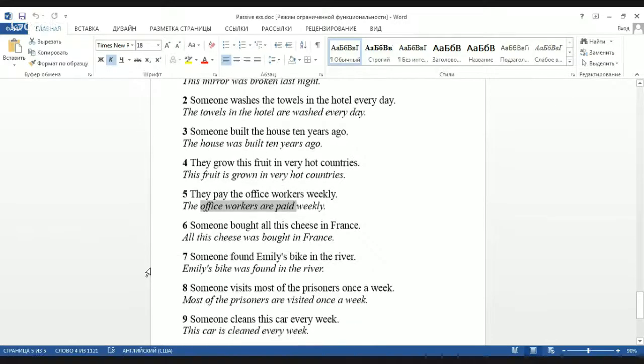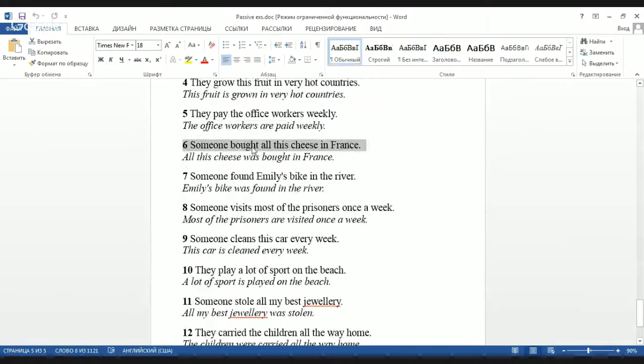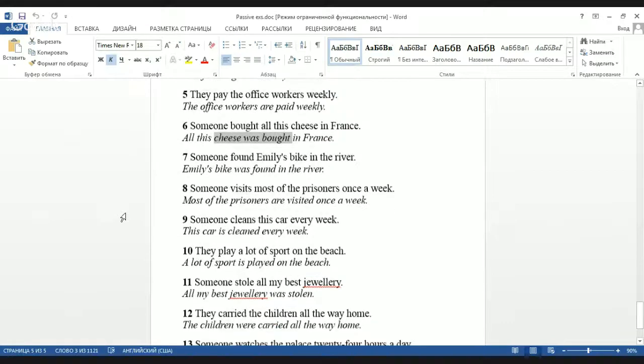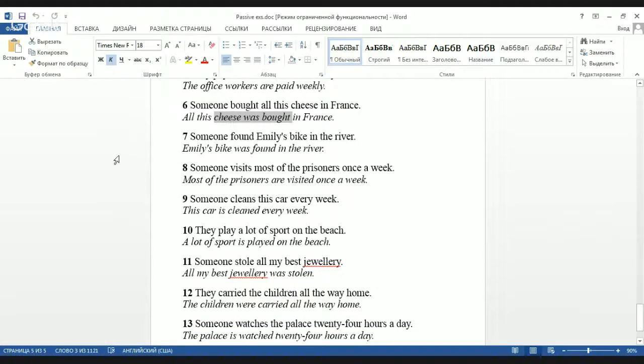Someone bought all this cheese in France. All this cheese was bought in France. So the cheese is passive and it was bought by someone. And again, we don't say by who. So don't write "by someone" or "by him, by her." It's not relevant information. Someone found Emily's bike. Emily's bike, passive, was found. Someone visits most of the prisoners. Most of the prisoners are visited. Someone cleans the car every week. The car is cleaned every week.